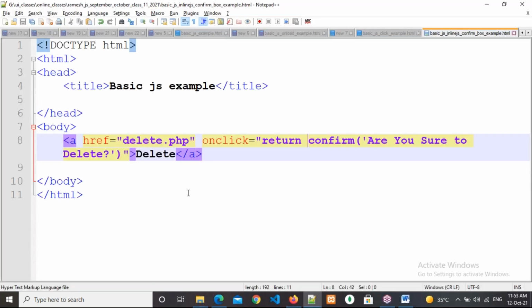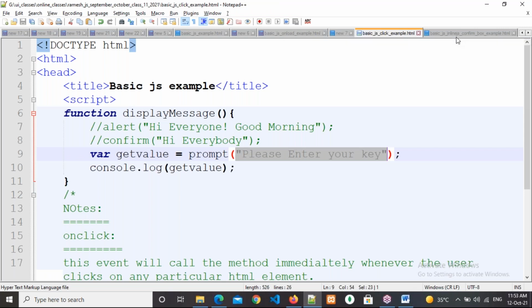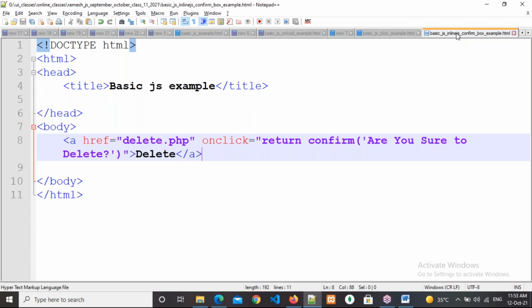So this is about the inline JavaScript also. By using return, the page will stay in the same state. After clicking on cancel, it will stay in the same page. Okay, right.